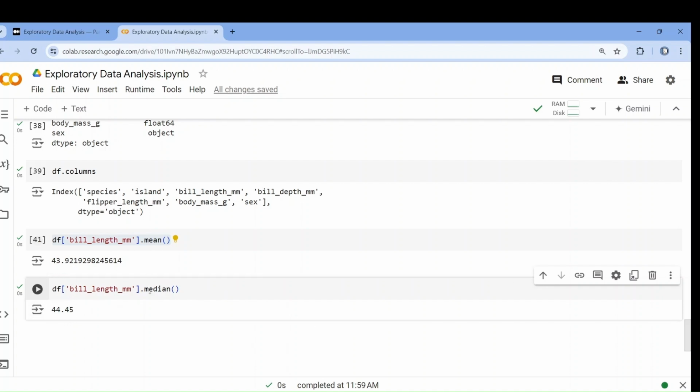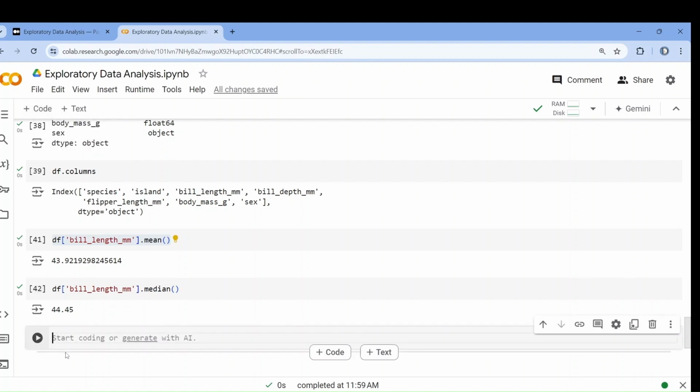If there is a difference between mean value and median value, then the data may be skewed, maybe positively skewed or maybe negatively skewed. So at that time you have to make the distribution normal. These things we will learn while doing the project, how we have to make our data ready. But before that, you must have this idea. Then only you can understand what things you need to do.